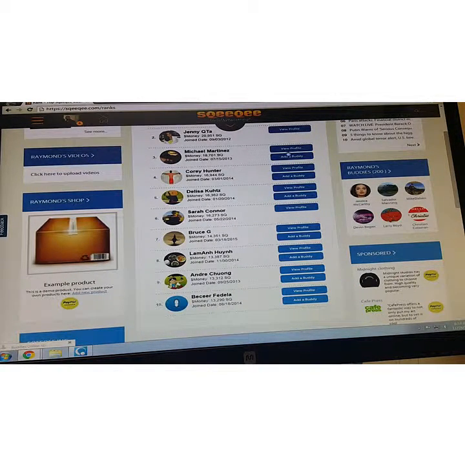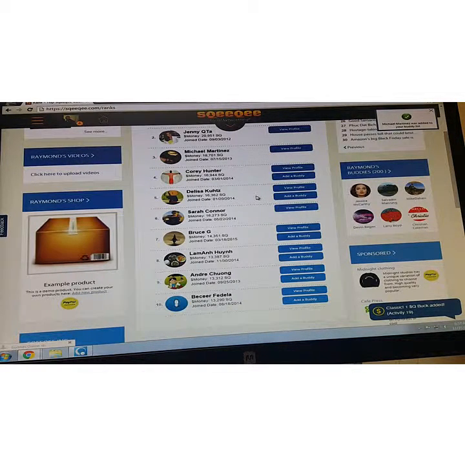The different options you can do: you can view the profile here to take a look at them. Maybe you want to send them a message saying good job. Maybe you want to just take a look at what they've done to get so many Sqeeqee bucks. Maybe you can do that there by view profile. The second thing is add a buddy. You can add them. I'll add this person right now just so you can see. Boom, now he's my friend, Michael Martinez.